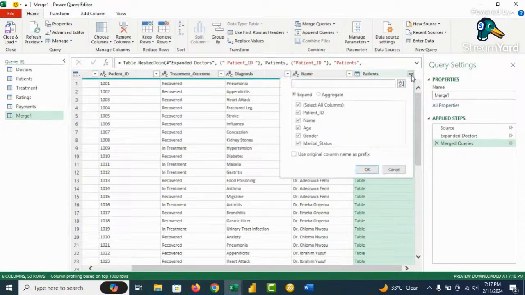Now, when we come to this point, what information do we need from the patient's table? So we remove all this. We already have the patient's ID, so we don't need that. The patient's name is not so much a thing; we're not asked to analyze that. We can pick the age of the patient, the gender, and the marital status. These are the three things we need to analyze. We don't need to analyze the name of the patients. Now we're picking the age, the gender, and the marital status.